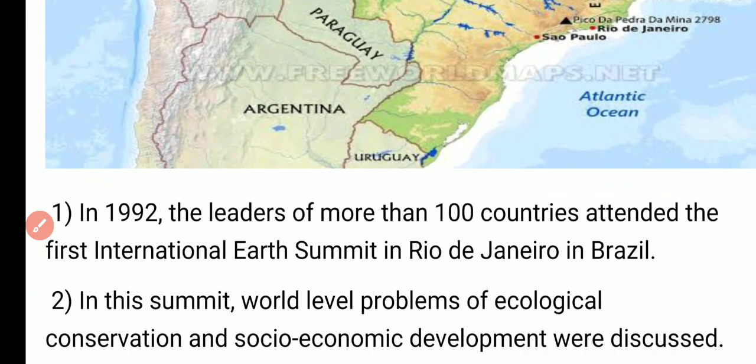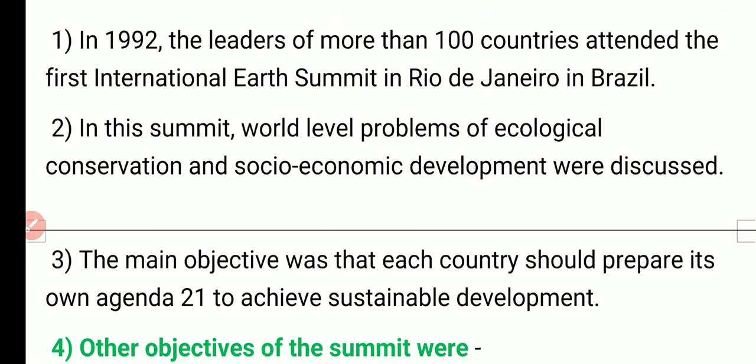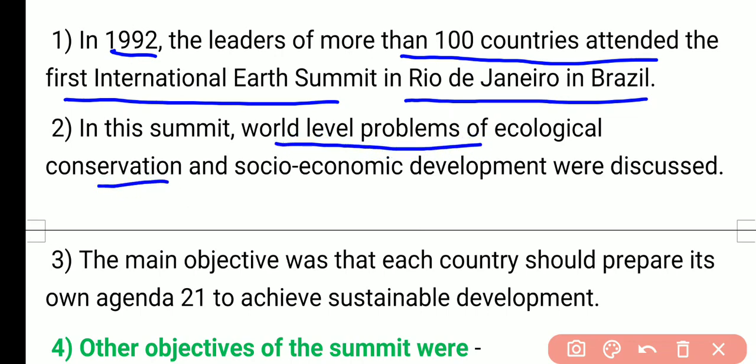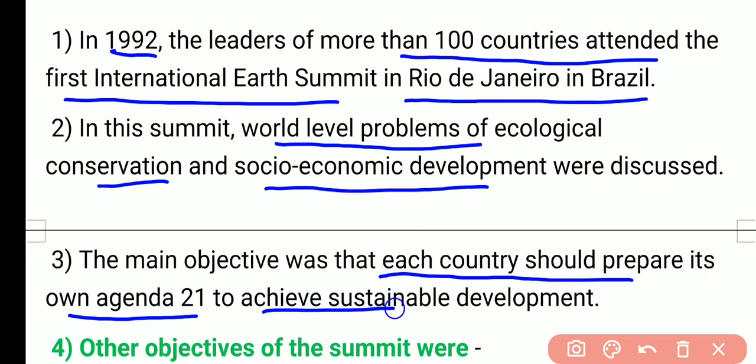So what is the Rio de Janeiro Earth Summit? In June 1992, leaders of more than 100 countries attended the first International Earth Summit in Rio de Janeiro in Brazil. In this summit, world-level problems of ecological conservation and socio-economic development, such as population control, poverty, pollution, unequal development of the world, etc., were discussed. The main objective was that each country should prepare its own Agenda 21 to achieve sustainable development.